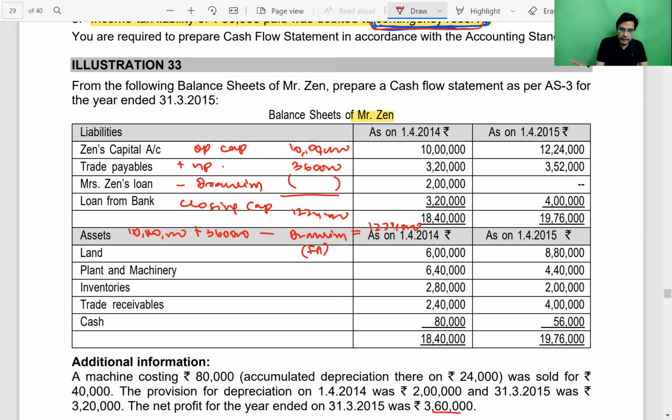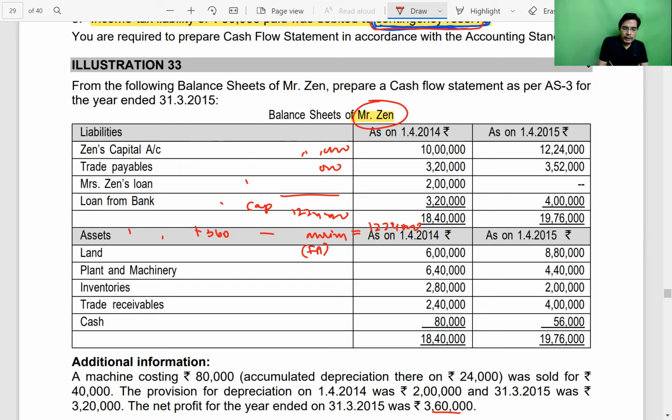Not in operating, not in investing, financing activity. If there is capital introduced by the proprietor, then financing activity. Capital withdrawn, financing activity. So this drawings through this equation, which you will get, you will put in financing activity as a cash outflow. This was the first point which we had to discuss, that it's a proprietorship organization. It's not a company organization.